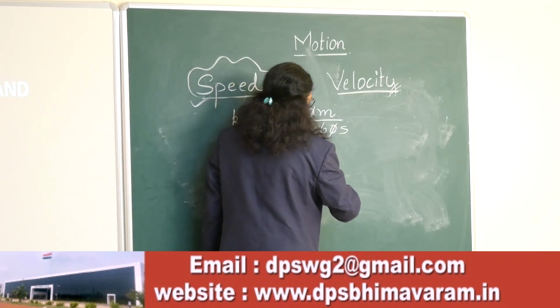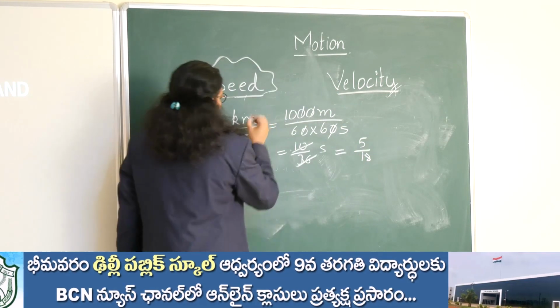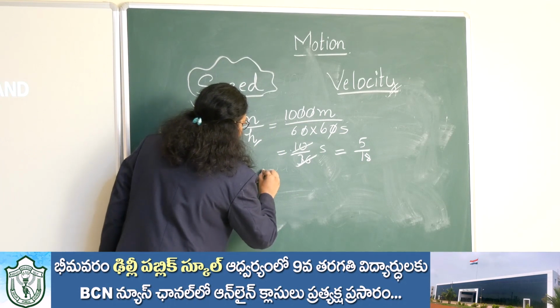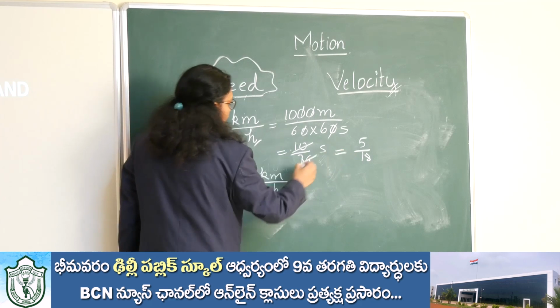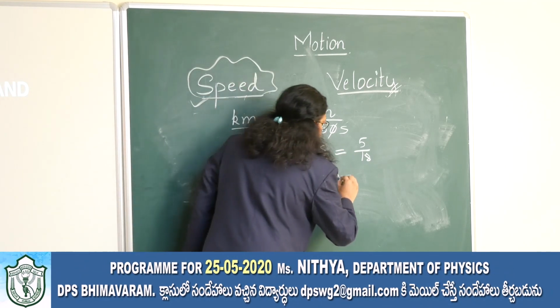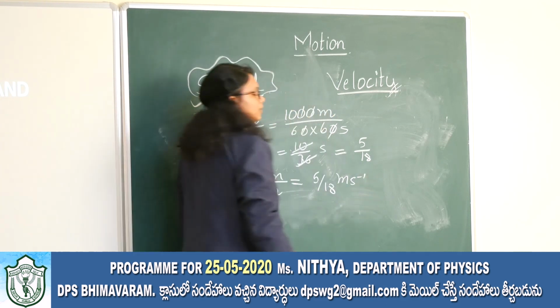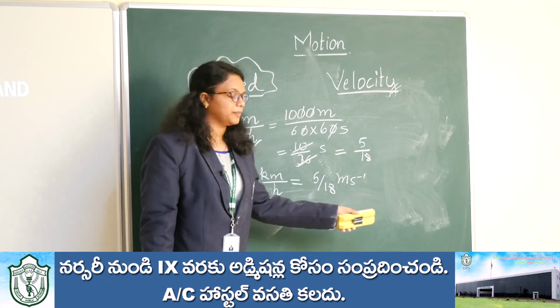We will get that this is 5 by 18. So 1 kilometer per hour is equal to 5 by 18 meter per second.